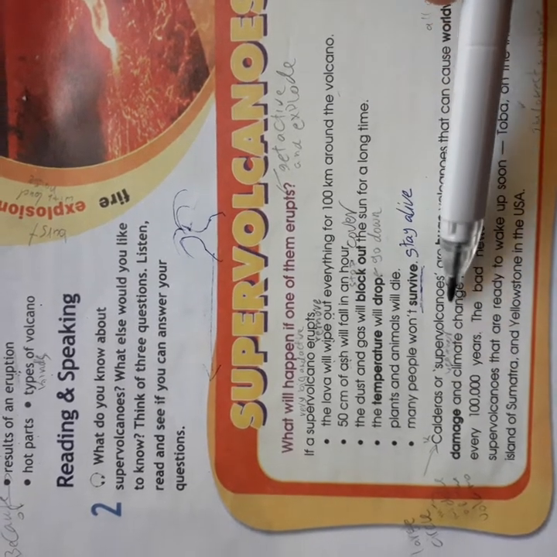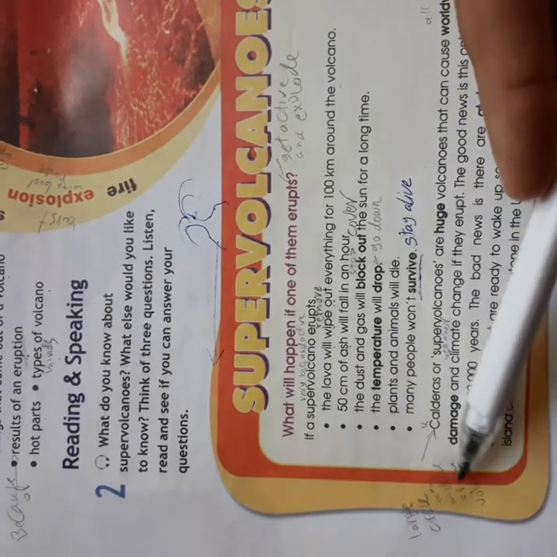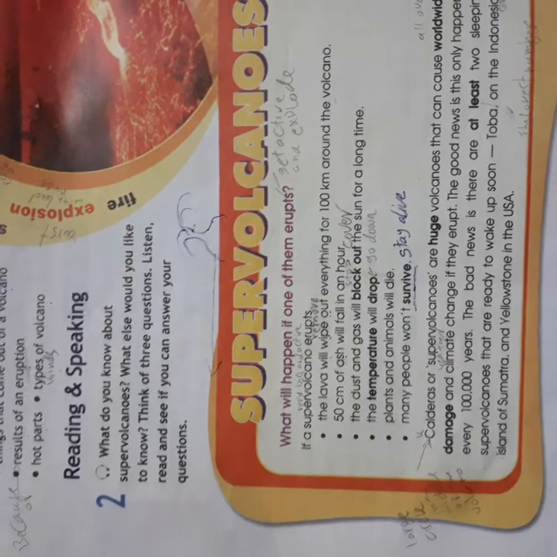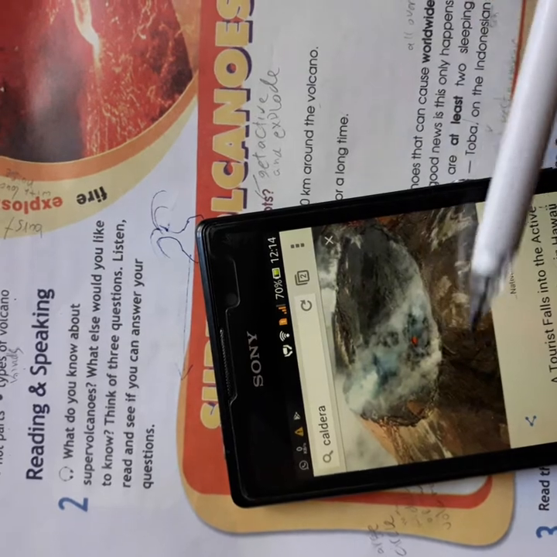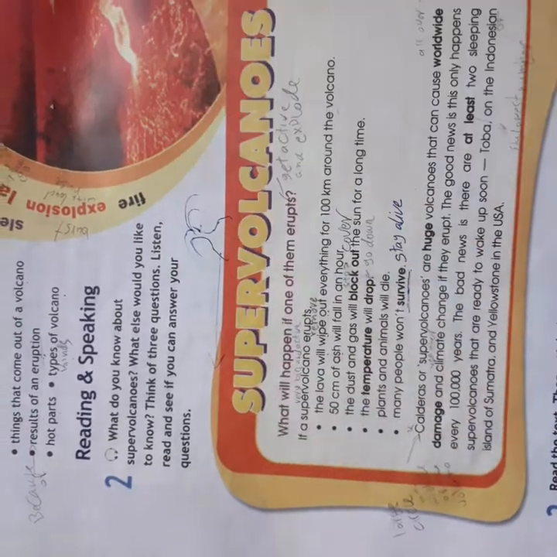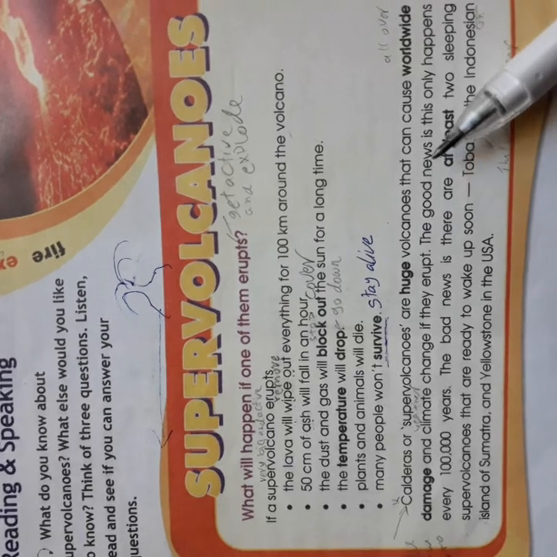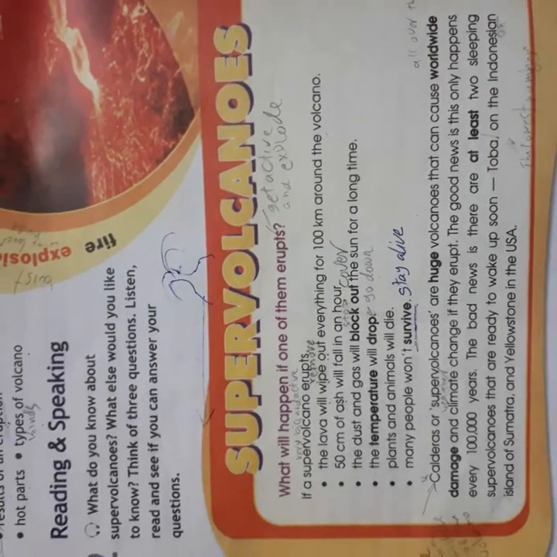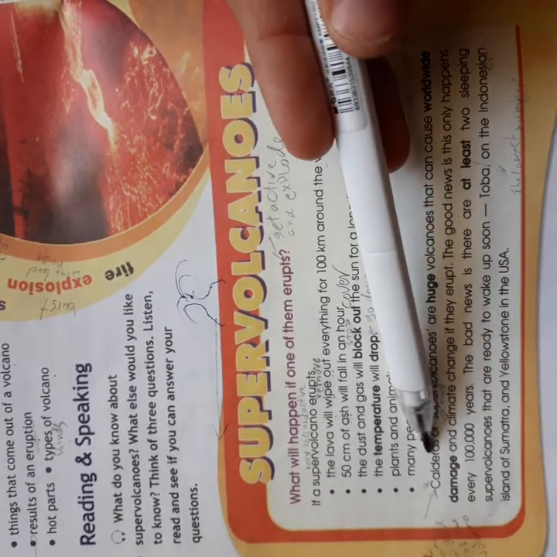Calderas or supervolcanoes. Calderas means a large circle in the middle of a volcano. And if you cannot imagine, this is its picture. This is a caldera, a large circle in the middle of a volcano. Calderas or supervolcanoes are huge volcanoes that can cause worldwide damage. Worldwide means all over the world. So it causes worldwide damage or destruction.